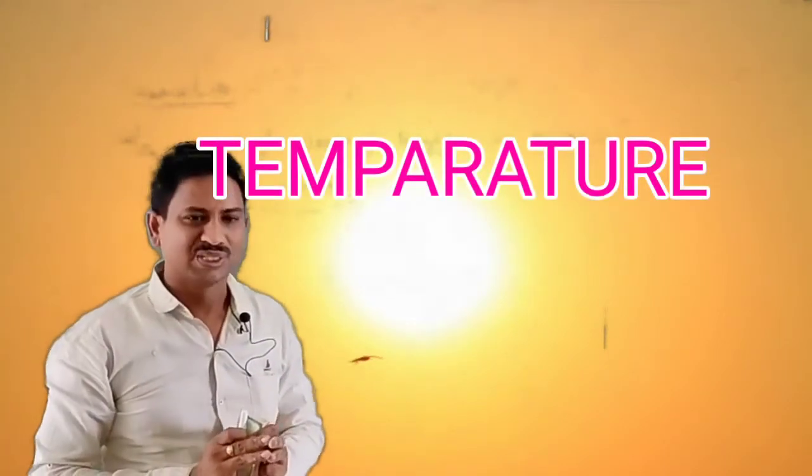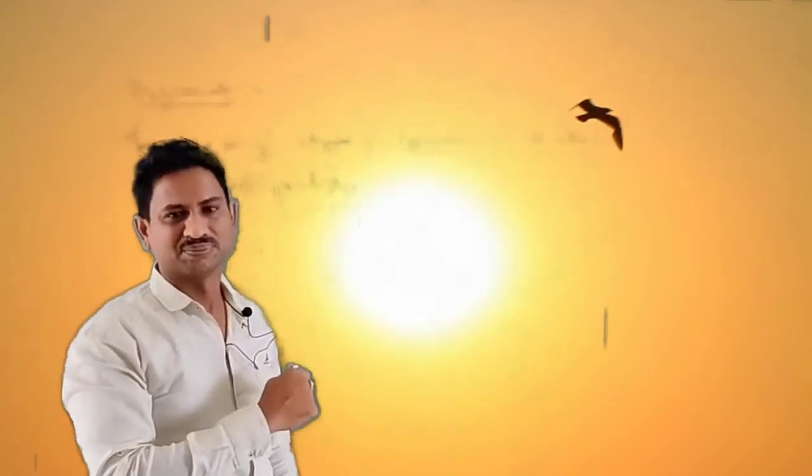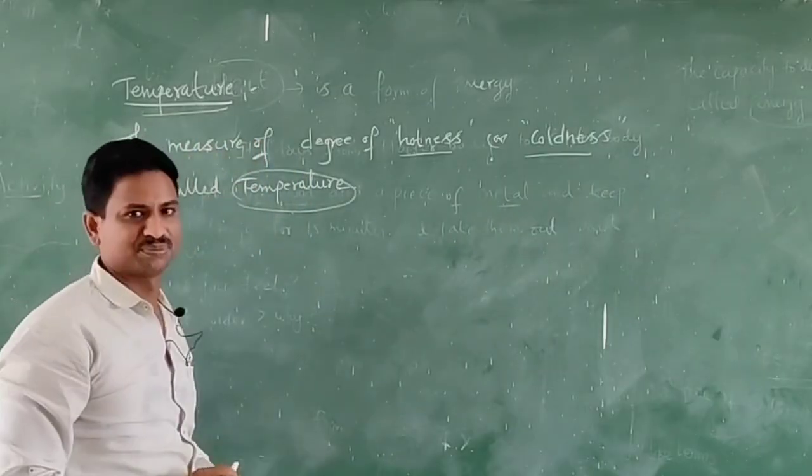Today we discussed heat. Heat is a form of energy, and depending on the variations of heat energy, we can categorize objects into hotter bodies and colder bodies, and heat energy flows from the hotter body to the colder body. Even among colder bodies, there are slight changes. Those degrees of coldness or hotness we call temperature.